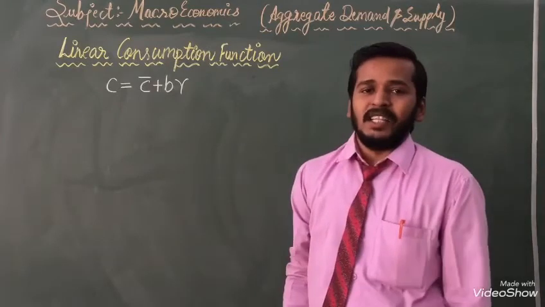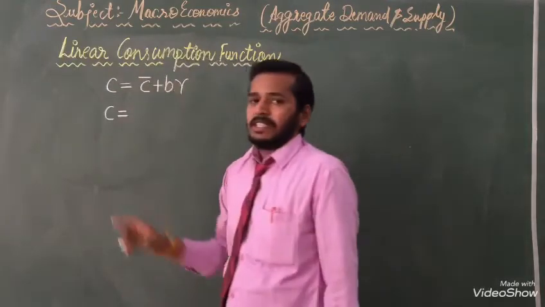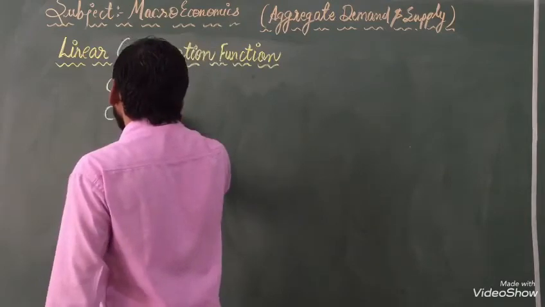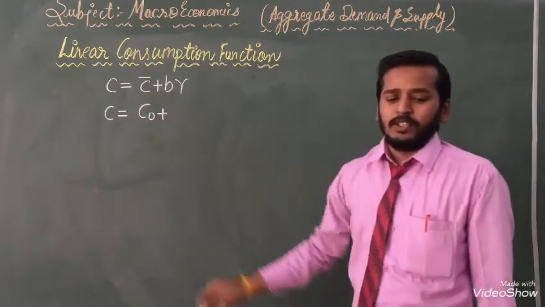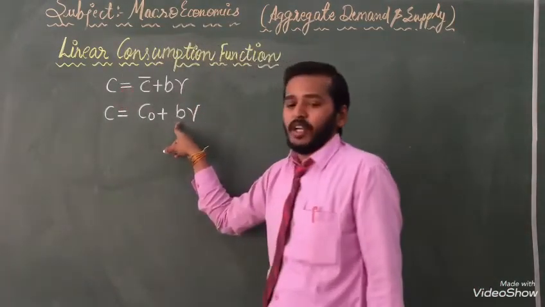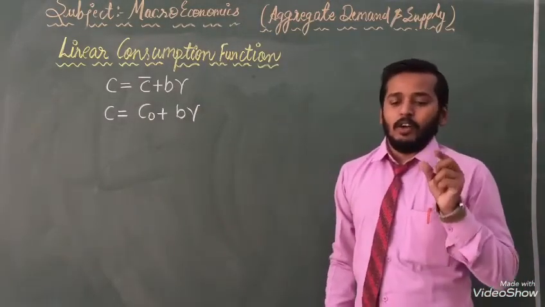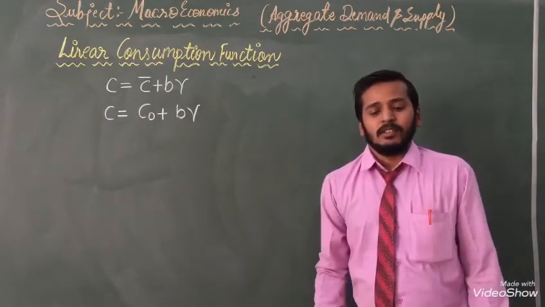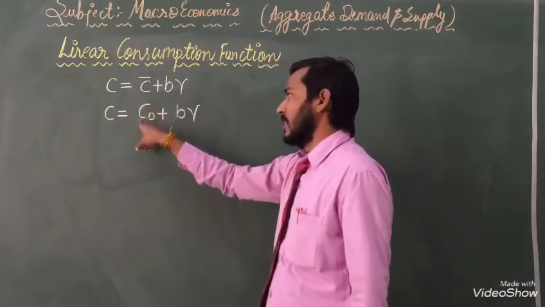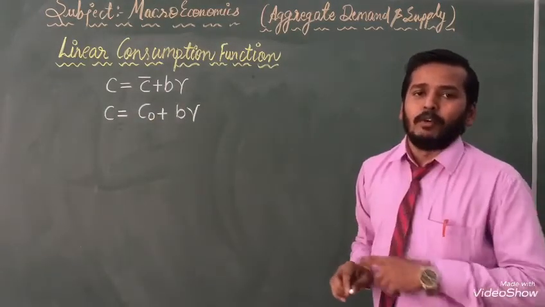We can write this formula in another way also: consumption equals C0 plus bY. We can write it in this form also. C bar or C0, both are equal. In place of C bar we can write C0, but both are the same formula.